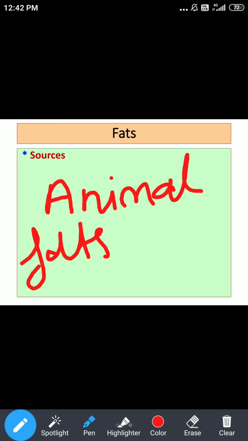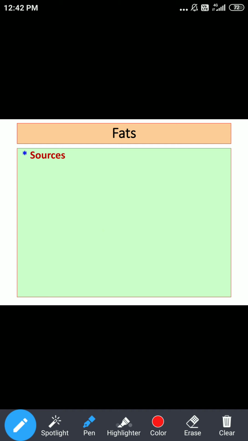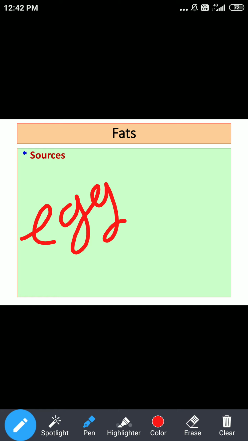As far as eggs are concerned, they are a good source of linoleic acid, alpha linolenic acid, as well as DHA, but DHA is present in small amounts. It is mainly LA and ALA.